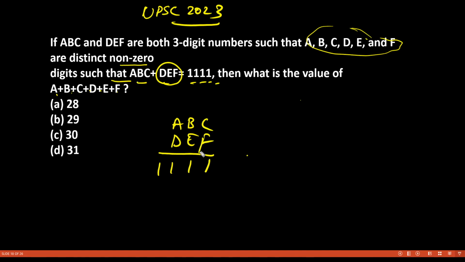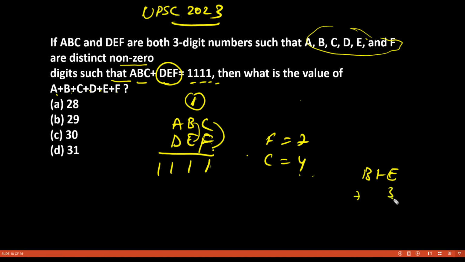So see, let us start from, let's say, C and F. If I keep F equal to, let's say, 7, then I'll have to keep C equal to 4. Okay, then I am getting 11 here, 1 carry over here. Now see, B plus E is equal to what? 10. But I cannot use 7, I cannot use 4 there. So what are my options to make this 10? 3 and 7, I cannot use. 5 plus 5 I cannot use, 6 plus 4 I cannot use.